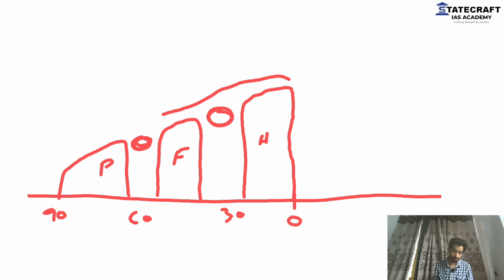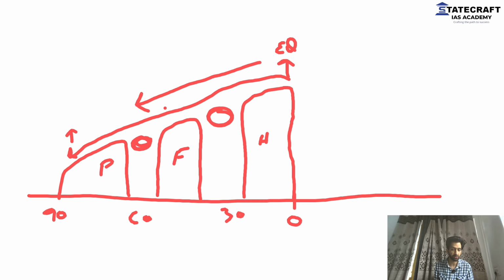Look at this. This is how the troposphere is. I told you in the very first class that the actual shape of the troposphere is like this. Highest along the equator and lowest at the poles. That means it's slanting downwards. That's very much visible here. You don't have to worry too much.